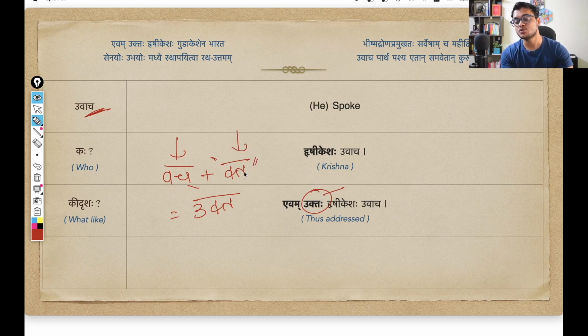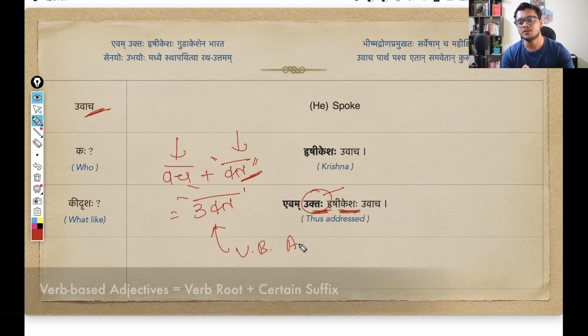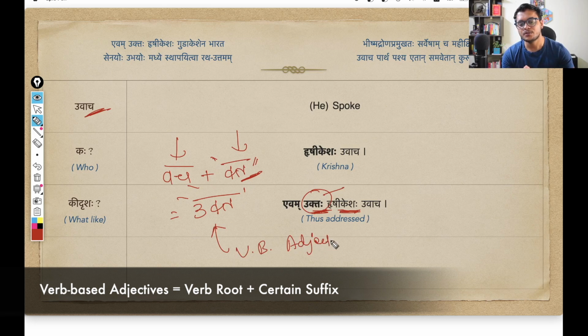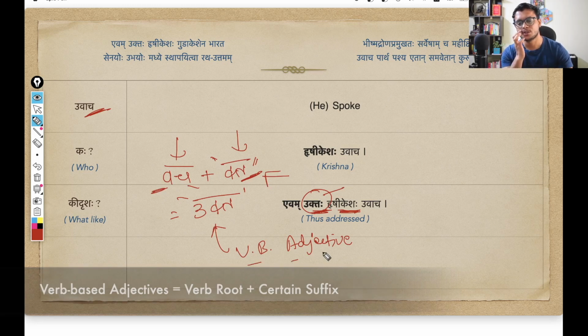What does the ta suffix do? It changes the meaning into an action that was done in the past. So vach means to speak, and when you add this suffix, it means spoken. These words are known as verb-based adjectives. They are also adjectives, but these adjectives are derived from a verb root by adding a suffix. So this is the general method of arriving at these verb-based adjectives.